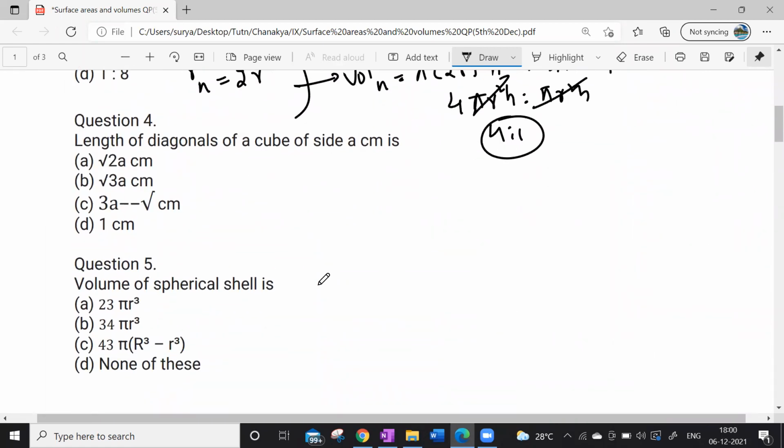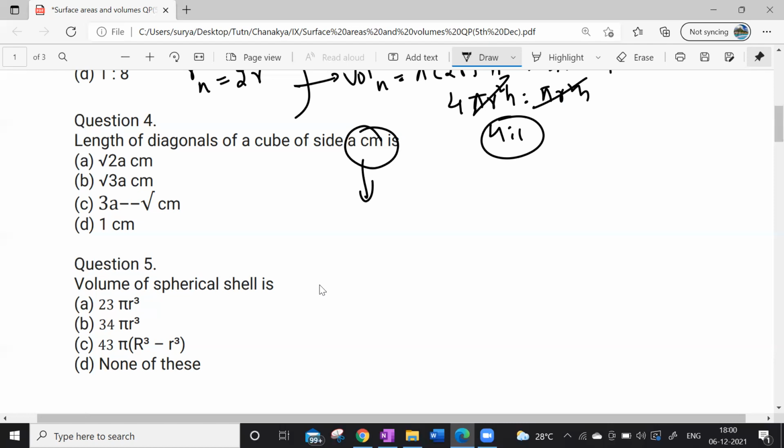Length of the diagonal of a cube. Make it fast. What is the length of the diagonal of the cube of side a centimeter? One side you have a centimeter, beta. What is the length of the diagonal of that cube? Yes, Bhargav, you can explain. Sir, is it root 3a centimeters?